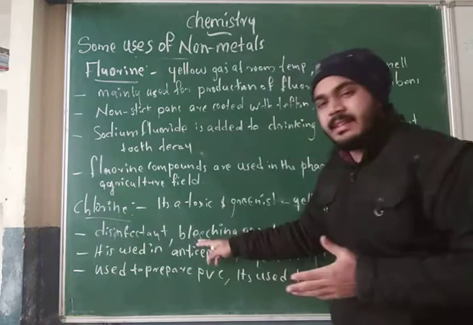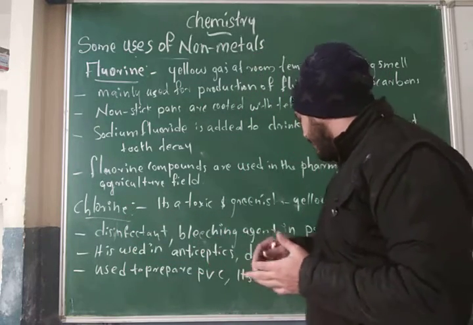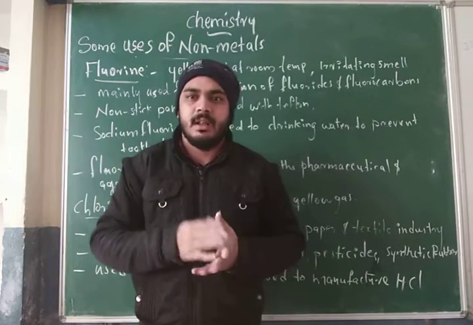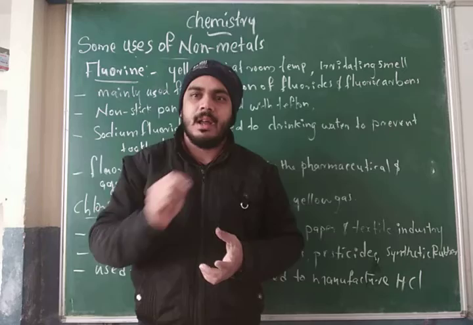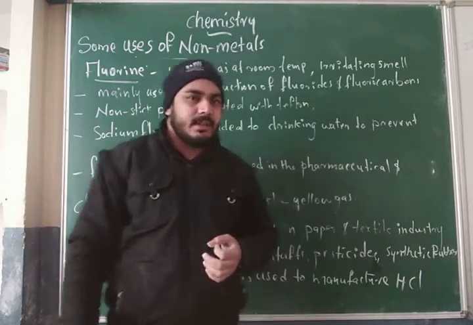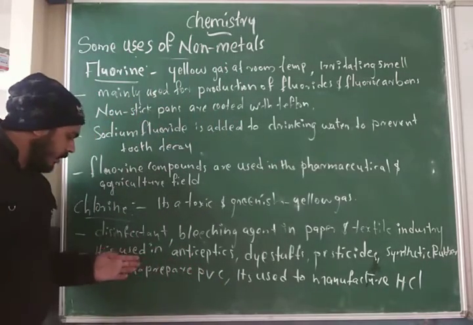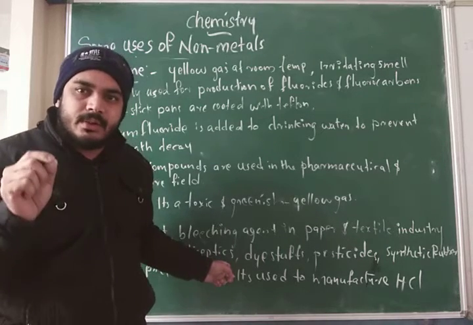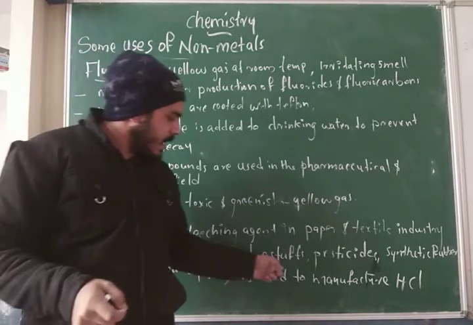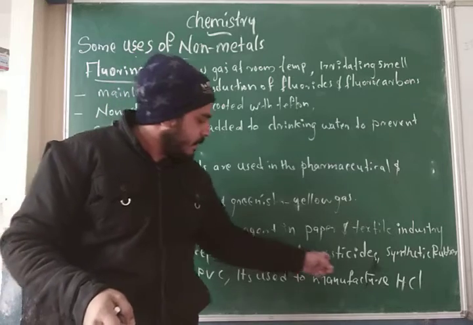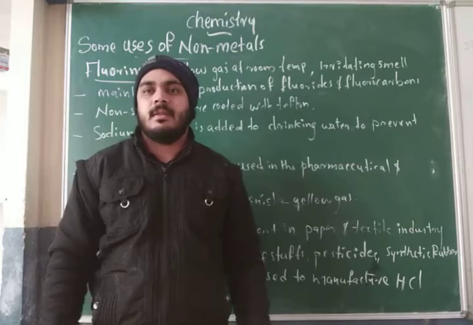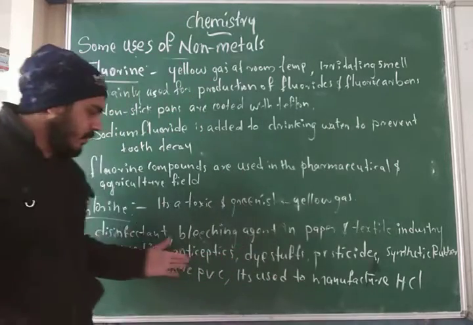And next one, it acts as a bleaching agent in the paper and textile industries. And next one, chlorine is used in antiseptics, dye stuffs, pesticides and synthetic rubber. So these are uses of chlorine.